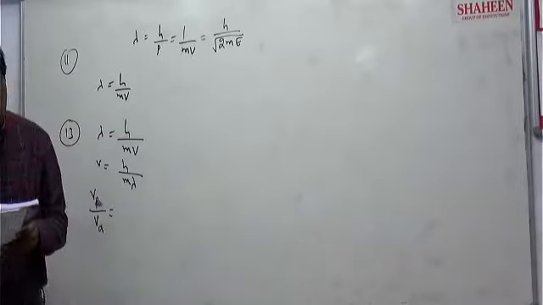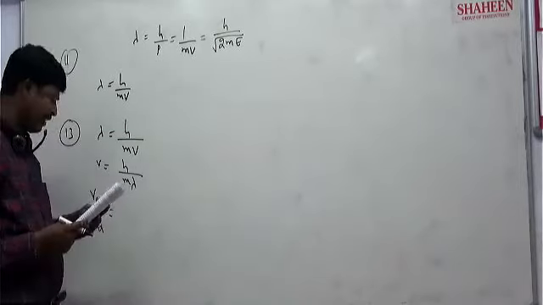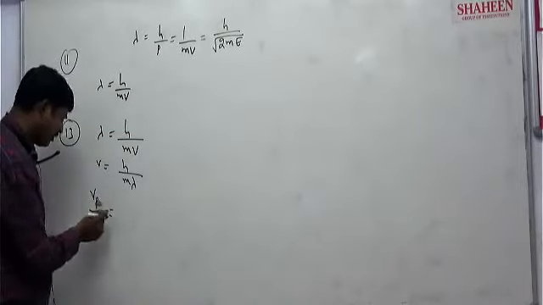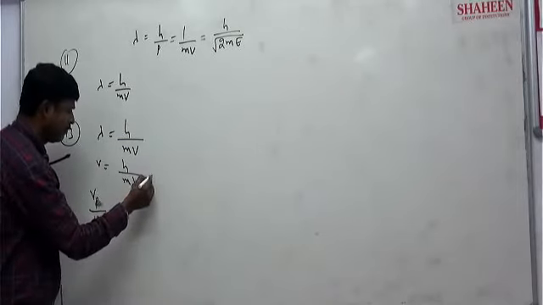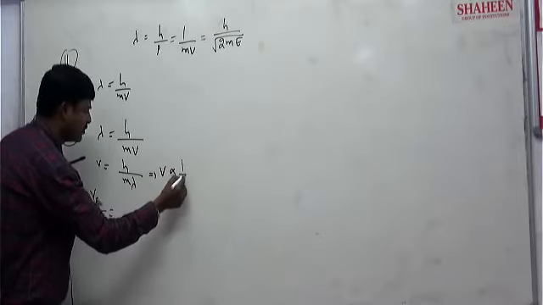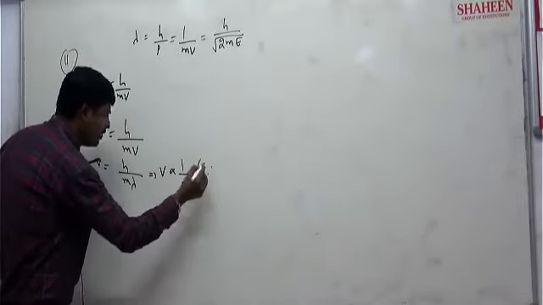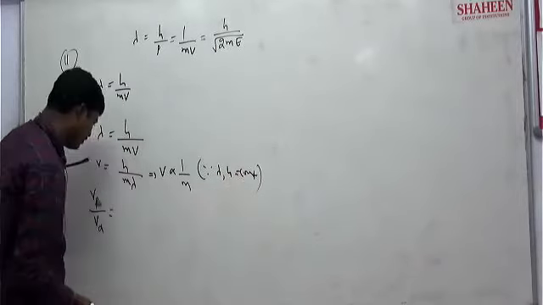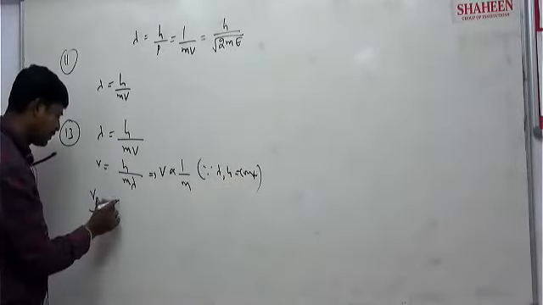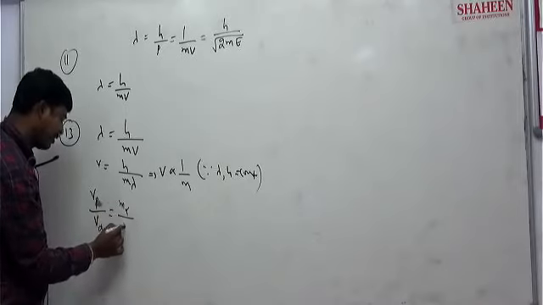So the ratio of velocity is inversely proportional to mass, because lambda is constant. So we can say v is inversely proportional to m only, since lambda and h is constant. So inversely proportional means m alpha by m proton.